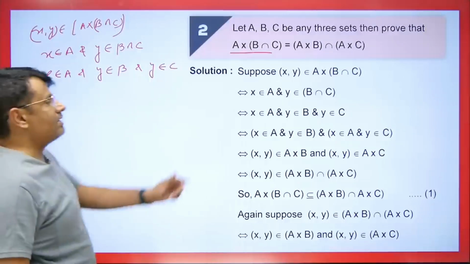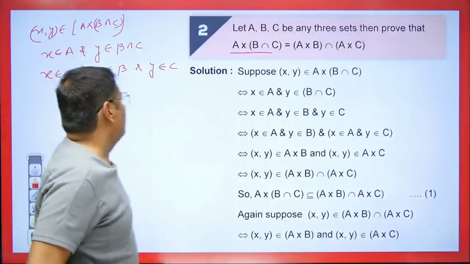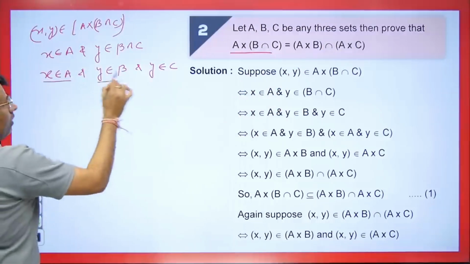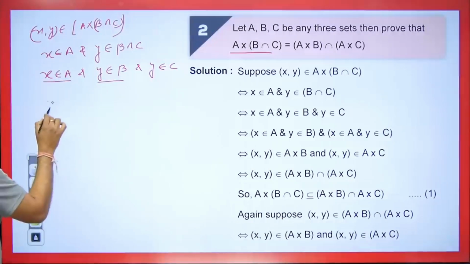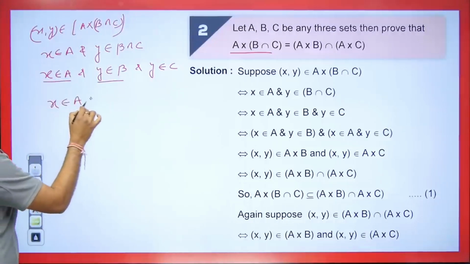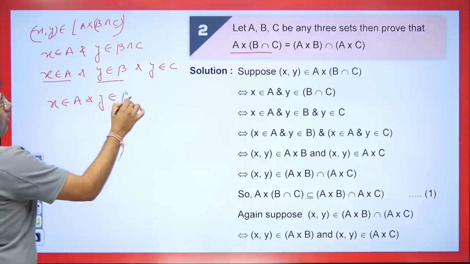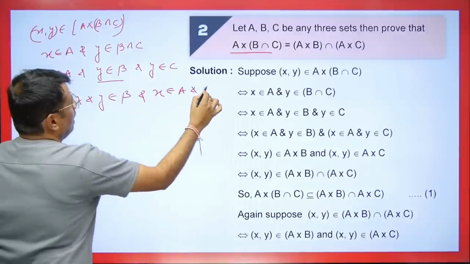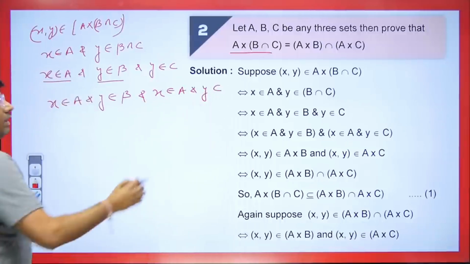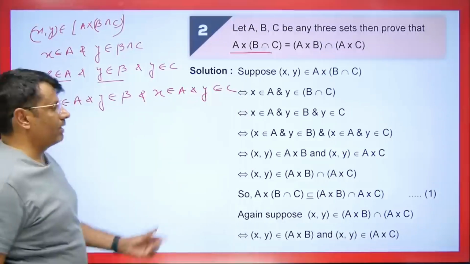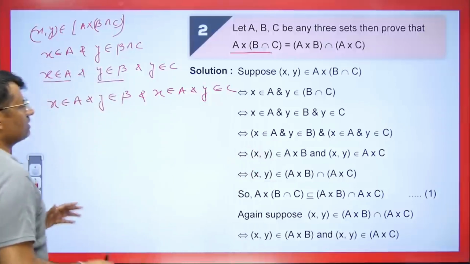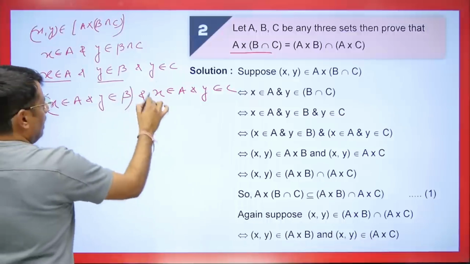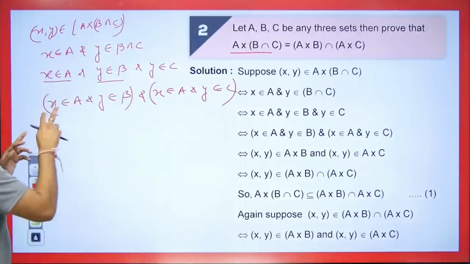Now we have to prove that this will be equal to this. So students, I can write it as x belongs to A and y belongs to B, right? And I can even write x belongs to A and y belongs to C. I can write it as this also. So we will do like this. Ultimately, what we have to do here is, suppose I am writing this one like this and this one in this way. Clear? What does this part right here mean?